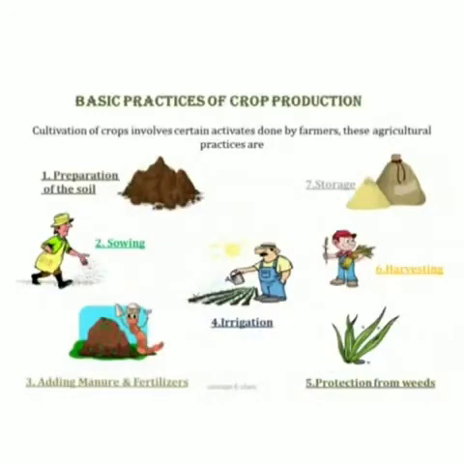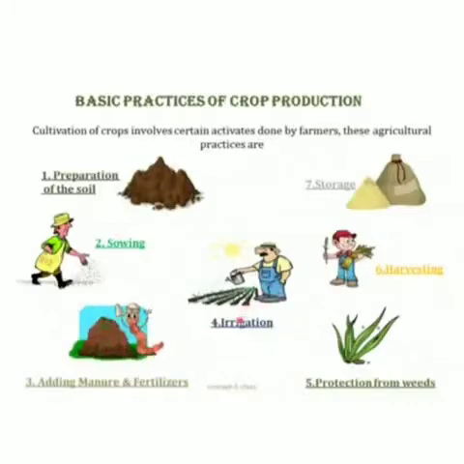In agriculture, that is the cultivation of crops, certain activities are done by farmers over a period of time. And these agricultural practices are: first one is preparation of soil. That is, we turn and loosen the soil. The second is sowing. That is, we throw the seeds.